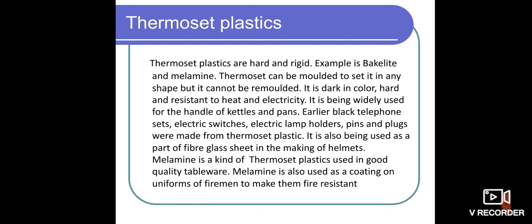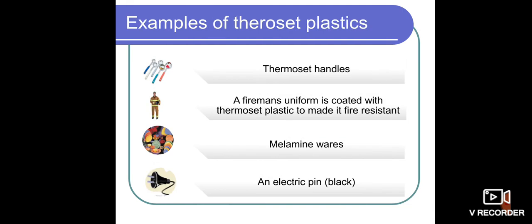And it has high resistance to heat and electricity. So we can easily use this kind of thermoset plastic in manufacturing electrical equipment, and heat related materials are also made up of thermoset plastics. Examples of thermoset plastics are spoon handles, and a fireman's uniform is also coated with thermoset plastics. It will be very helpful as it acts as a fire and heat resistant.